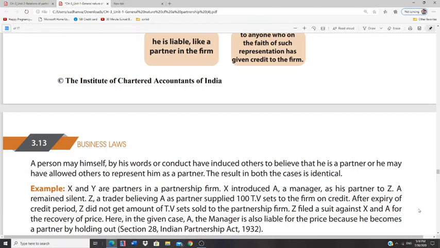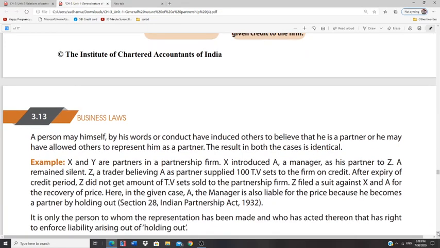Let's take up a particular case study. X and Y are partners in a partnership firm. Now, X introduced A, a manager, as his partner to Z. See, A is not a partner, he is a manager. A remains silent. Z, a trader, believing A to be a partner, supplied 100 TV sets to the firm on credit. After the credit period, Z did not get any amount for the TV sets.